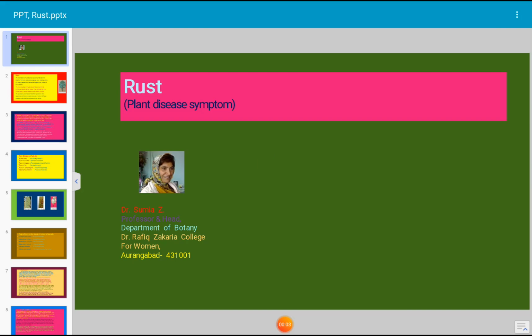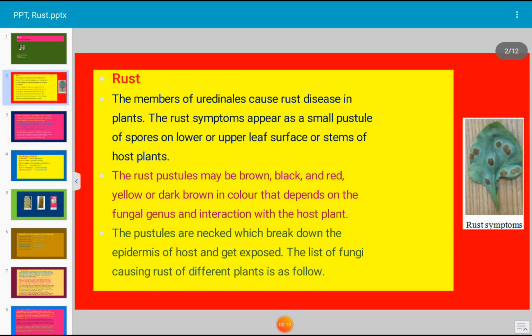Today's topic for discussion is plant disease symptoms, and today's symptom for discussion is rust. Rust is a type of symptom which is caused by several types of fungi in their respective host plants. Let us see all the details of rust. The members of Uredinales cause rust disease in plants.